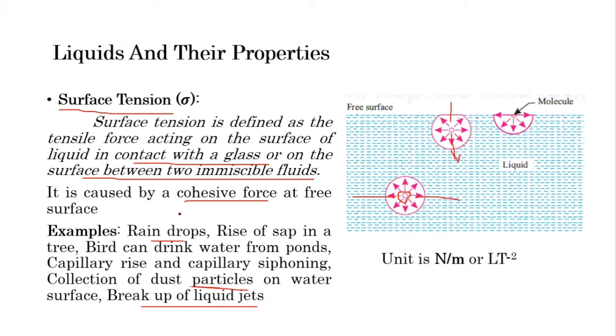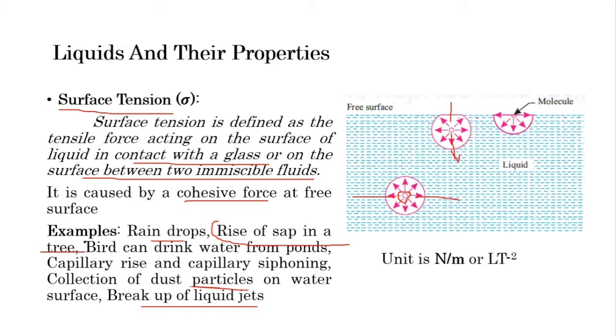How can I say that? Because the rise of the sap in the tree is just because of this surface tension. The tree will suck the water from the soil through the root, and that water can pass through its veins up to the last point of the leaves.